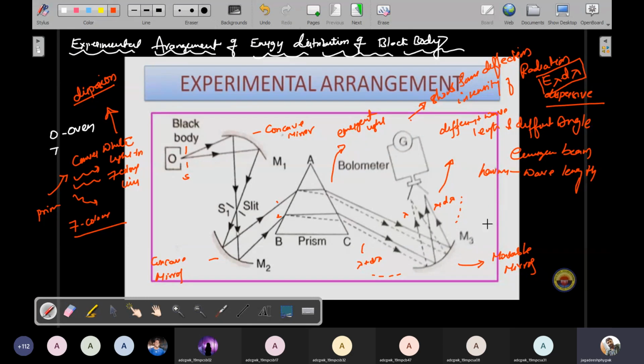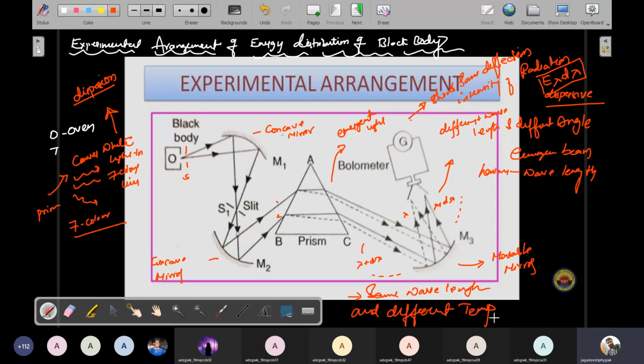The experiment was repeated at the same wavelength and different temperatures. Every time the oven temperature is changing, so therefore different temperatures.